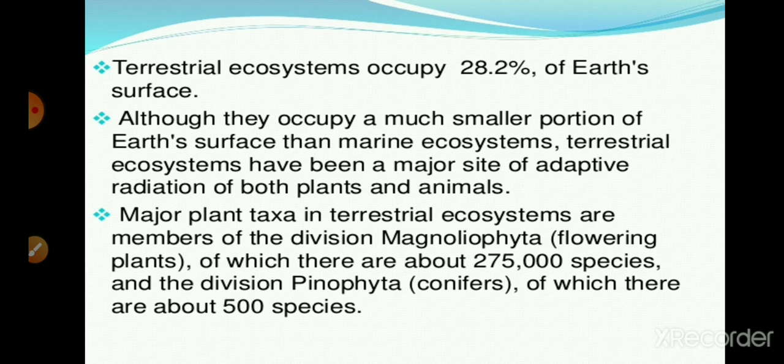So the major plant taxa in terrestrial ecosystem are members of the division Magnoliophyta, the flowering plants, which are about 275,000 species, and the division Pinophyta, the conifers, of which there are about 500 species. Due to change in abiotic factors in the terrestrial environment, they may be temperature, climate, sunlight, water availability, and this variation has a great influence on the diversity in plants and organisms.